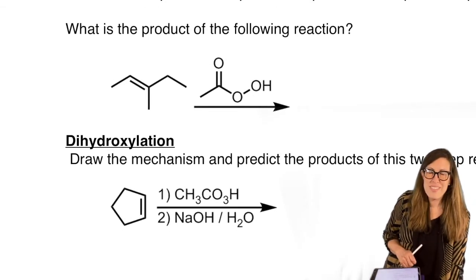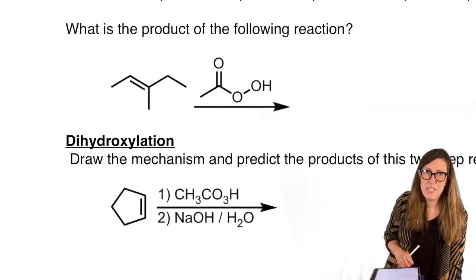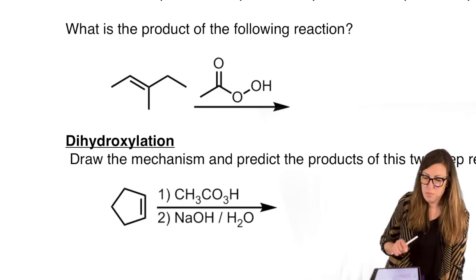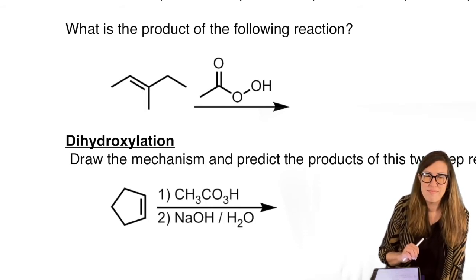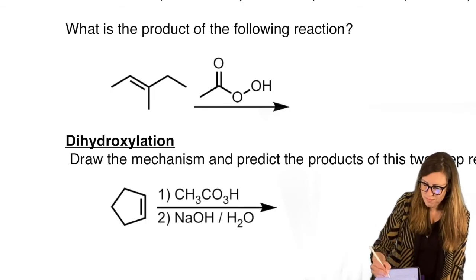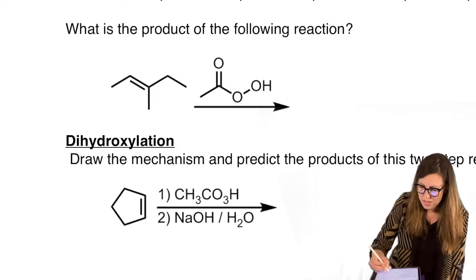You try that one, and you can check your answer with me after we get back. Write out your answers. Draw the perspective, change it to dashes and wedges, and if there's more than one enantiomer, draw them both. Okay? I'm going to give you the answer right now, but pause or something. Okay, so